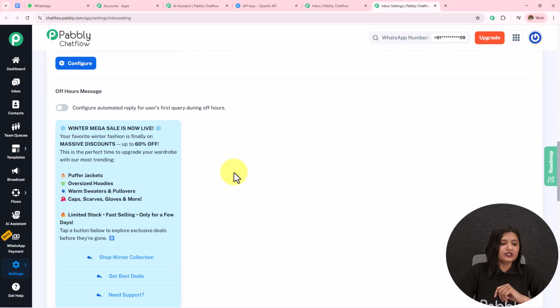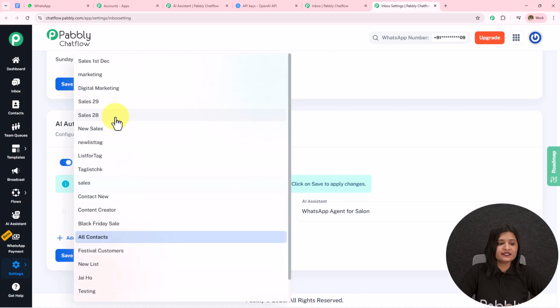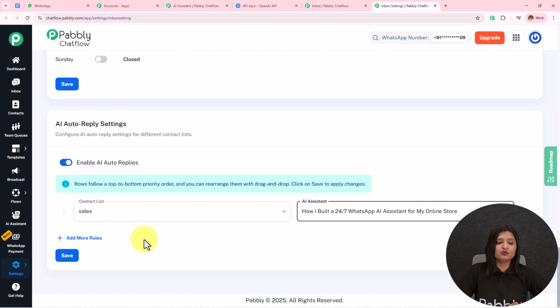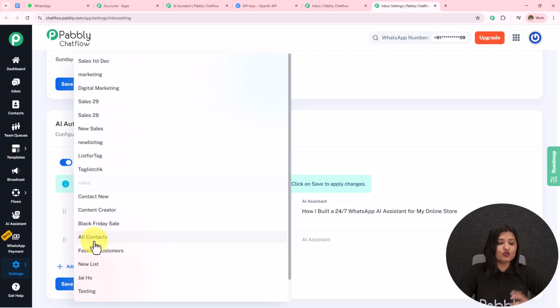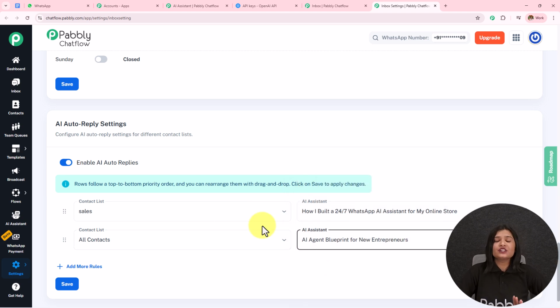Now, if I scroll down, I have this option of enable AI auto replies, where I have created a list and then assigned the AI assistant to that particular list. Please make sure that you have toggled on this enable AI auto replies button, and then you can add more rules. Suppose I select a particular list, let's say sales, and assign an AI assistant to this sales list, and then I add one more rule. I select all the contacts and assign another AI assistant to all the contacts. In this manner, you can segregate your AI agents to different chats, different groups, or to all the contacts. After adding this, you simply have to save this, and that's it.